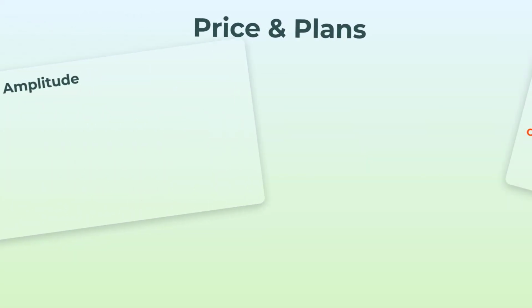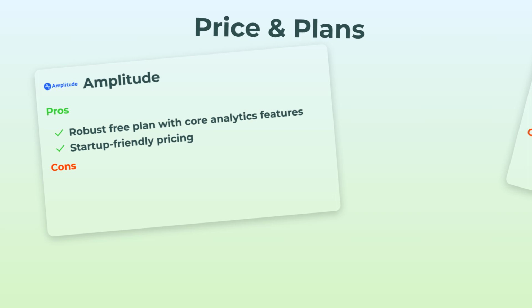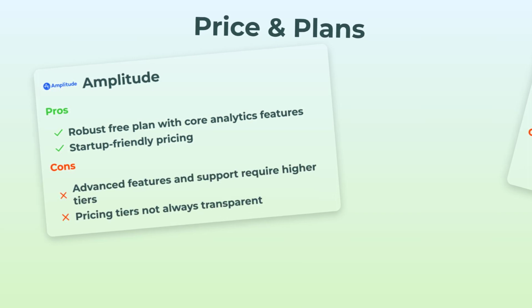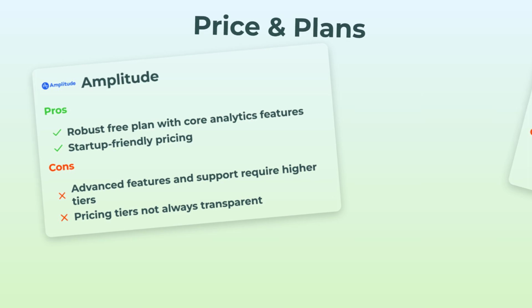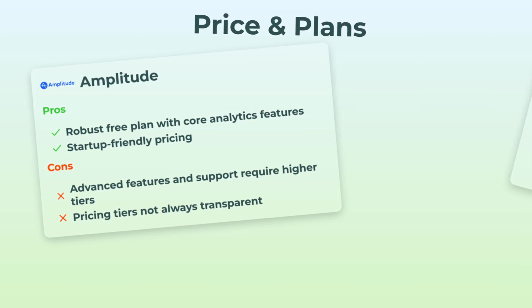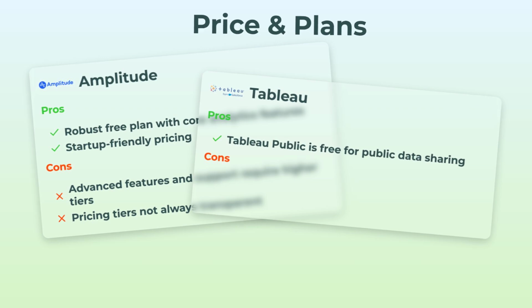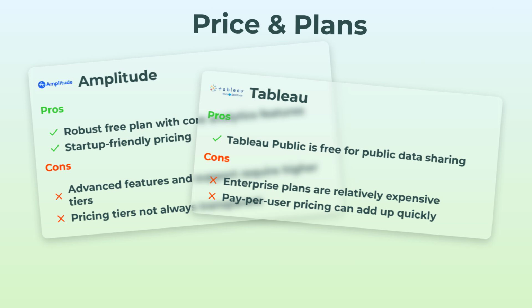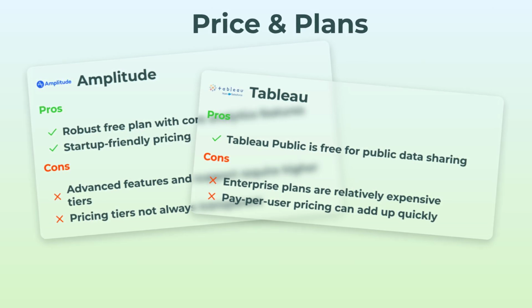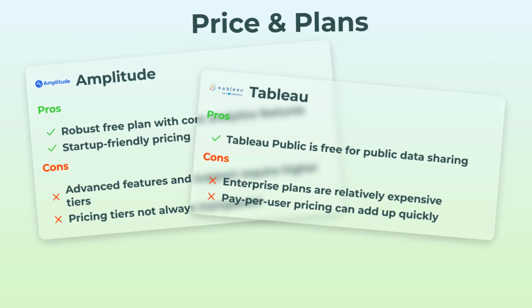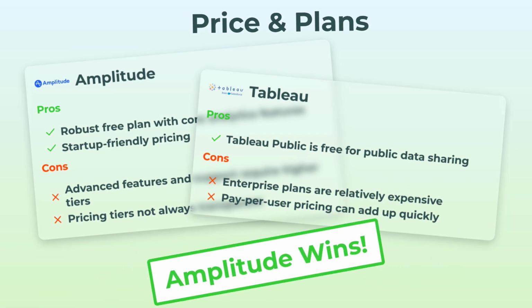All right, price and plans. Amplitude's got a free plan that actually covers the basics, real analytics and feature flags. If you're a startup, that's kind of awesome. But advanced stuff does mean higher price tiers, and their pricing page is, let's just say, not super transparent. Tableau? The public version is free, but for anything enterprise-ready, get ready for some sticker shock. Also, pay per user? That can add up. So, Amplitude is the more budget-friendly pick, especially for smaller teams.